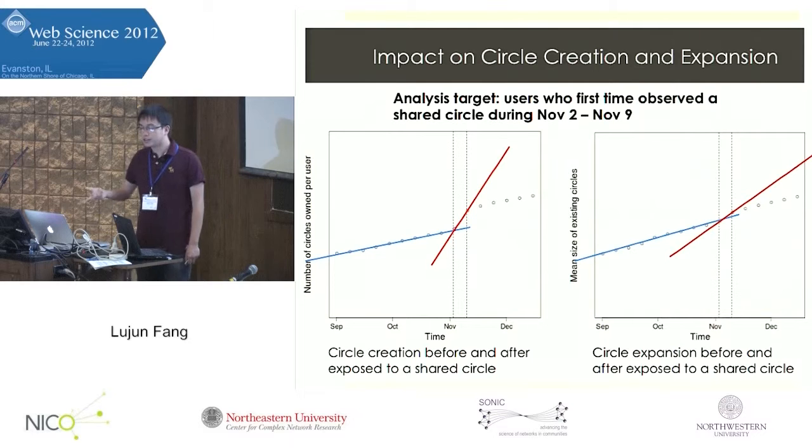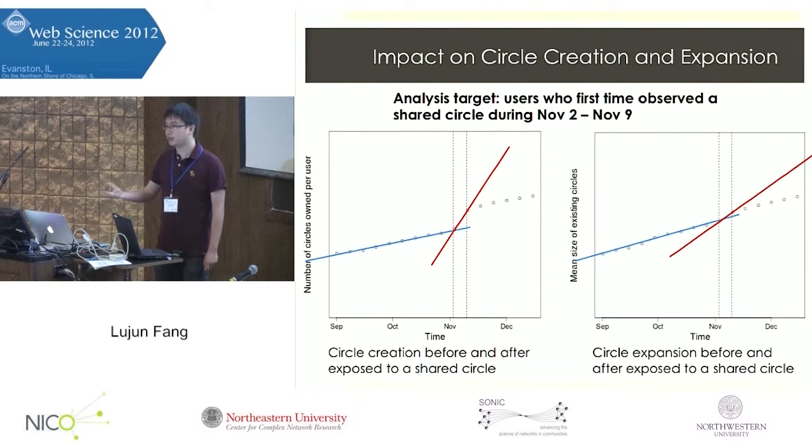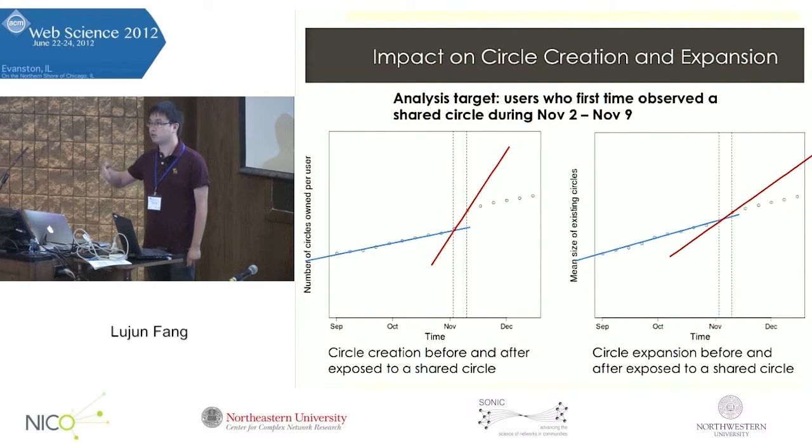The other impact question we have is about another user exposed to a shared circle: after seeing the shared circle, what does he do? Here we have the metrics measuring, for the user seeing a shared circle, the change in the number of circles they have over time, and, for a fixed set of circles, the average size of those circles they have. And we notice that for both metrics, the increase rate during circle sharing week changes a lot.